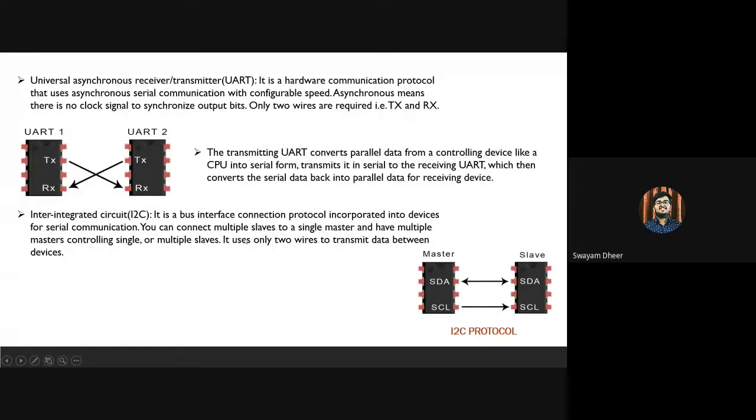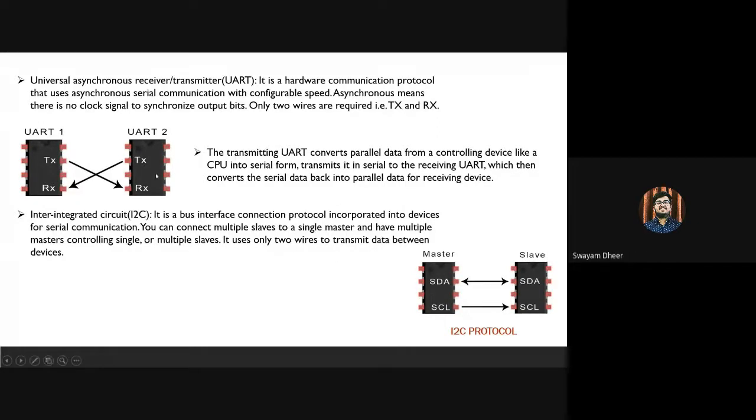So now a question comes to the audience. Can you tell the difference between SPI and I2C? Like a very basic difference between SPI and I2C communication protocol. The SPI uses 4 wires and the I2C uses only 2 wires. Yeah, that's absolutely correct, Dikshant.